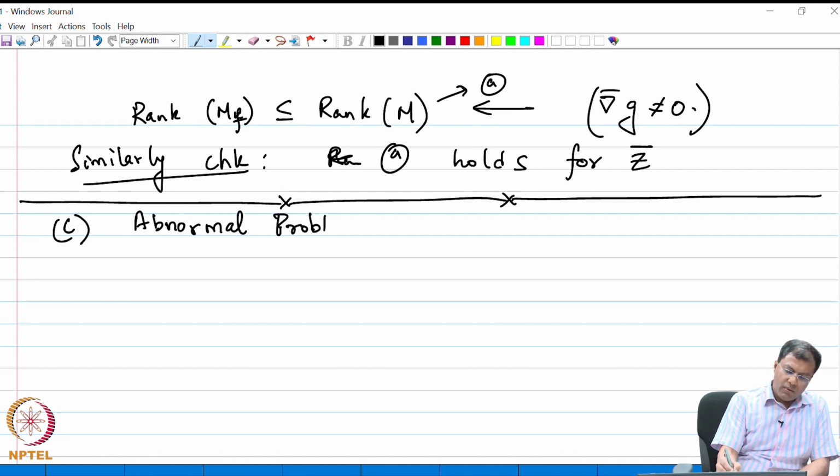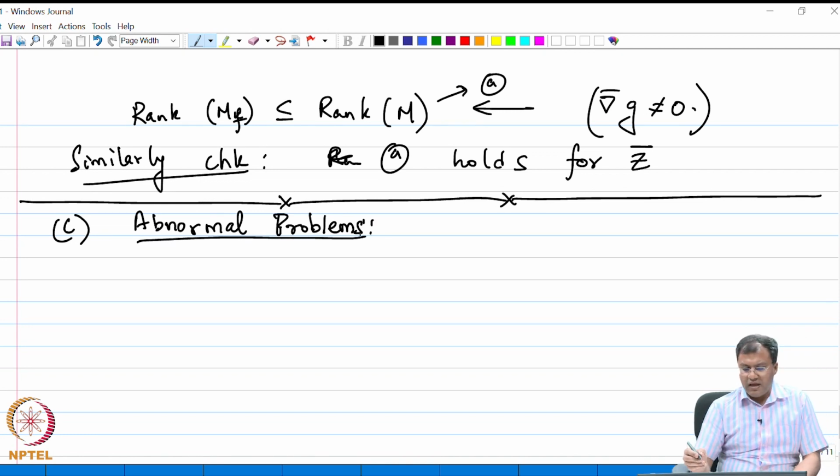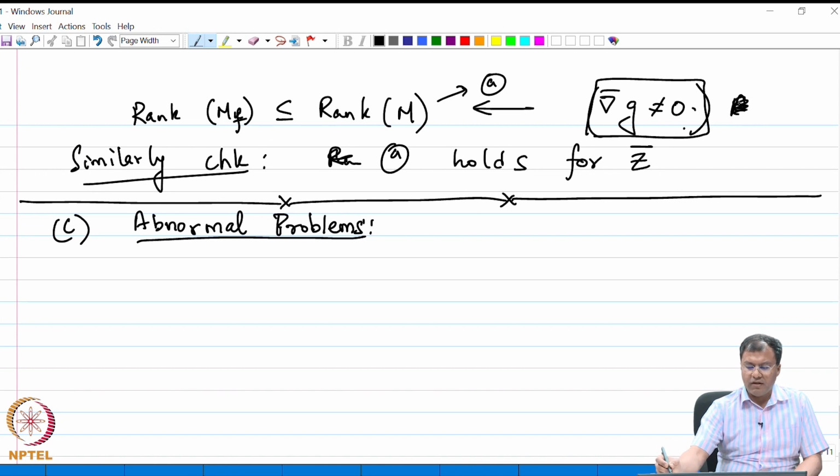Abnormal problems. Now, what are these class of problems? Of course, we have seen that throughout our lecture discourse, we have assumed this following constraint, right. This is what we have assumed so far, right. How about when this is not true, that is grad g, the gradient of the constraint, is 0, and then we will see that we run into some troubles.